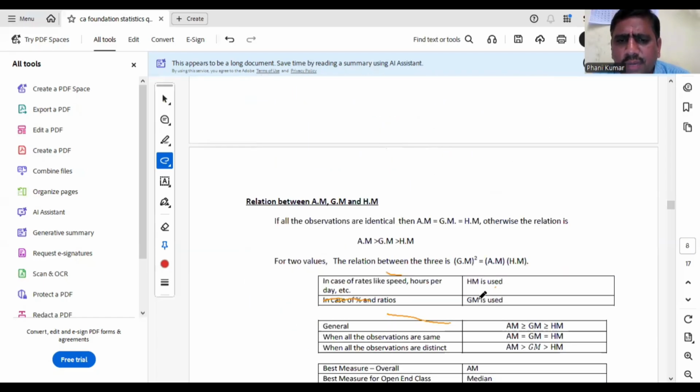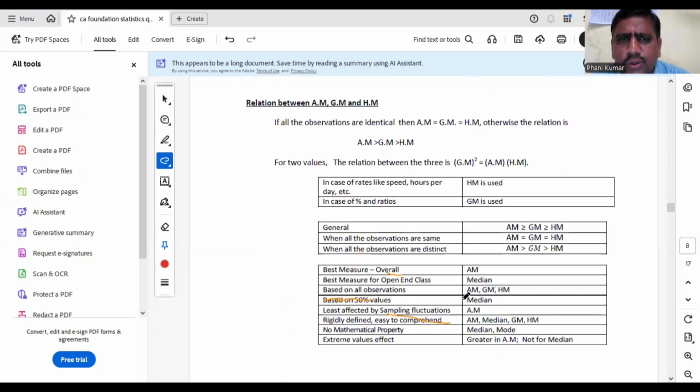Now, what is the relation between AM, GM, and HM? If all the observations are equal, for that type of data, AM is itself the given value. That means if all are 100, AM is 100, GM is 100, HM is 100, and median is also 100. But mode, whenever all the values are equal, cannot be defined.